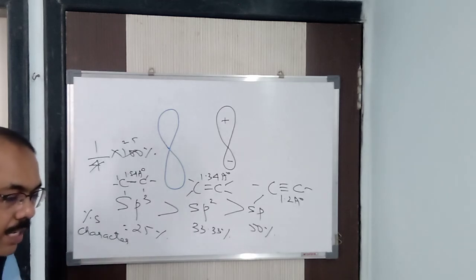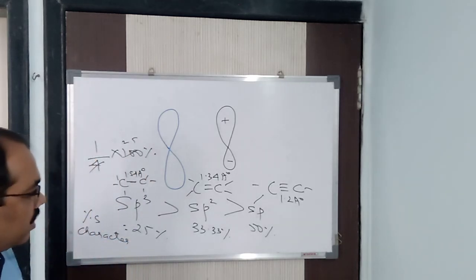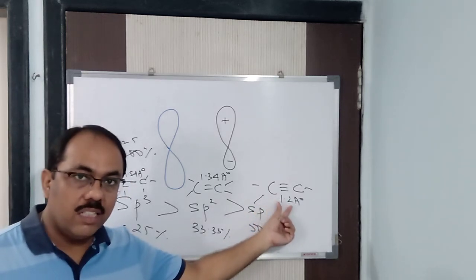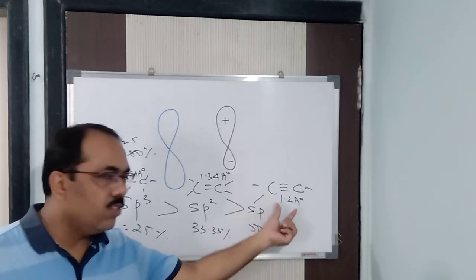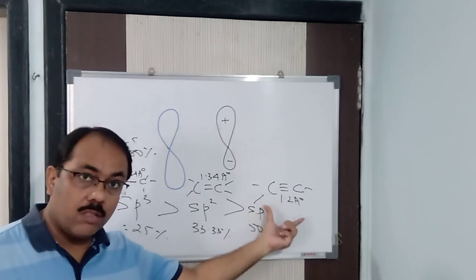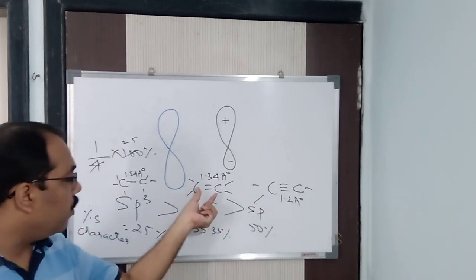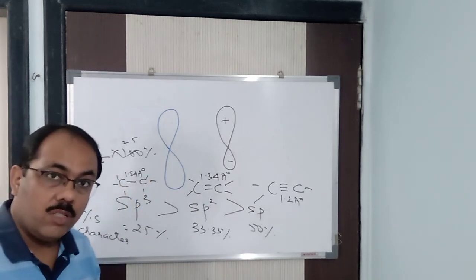Because, again I repeat, the size of the hybrid orbital decreases with increase in s character. See, the size is decreasing, so the bond length is also decreasing. Size will decrease means they will come closer, so when they come closer, the bond length is going to decrease. Hence it is a stronger bond. So the sp triple bond is very strong. See the bond length 1.2, here the bond length is 1.34, and here it is 1.54. Alright, so this you come to know.